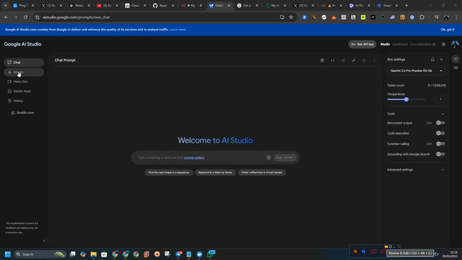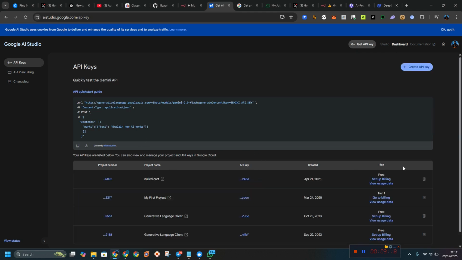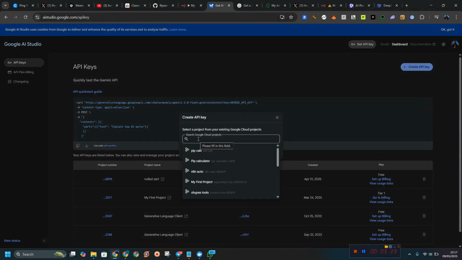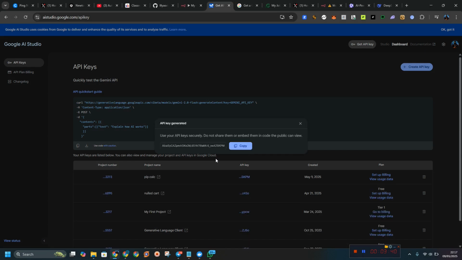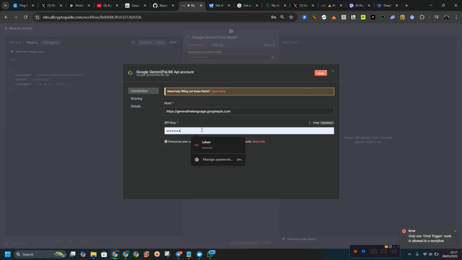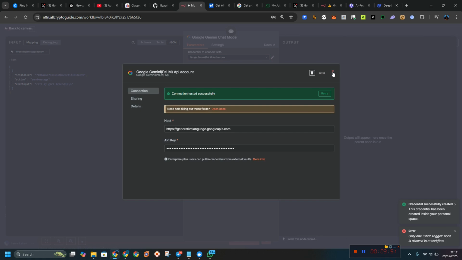After we get here, we go for get the API. When you click on get API, you are going to see some of my projects here. So let me click on create a new API key. I'm going to create this one as a tester, just tester. I don't think we need to search; just select any project, and if you don't see any projects, pick a random one and create API key. Let's go for this, paste it and click on save. We have to try this out to see whether it's going to work or not.